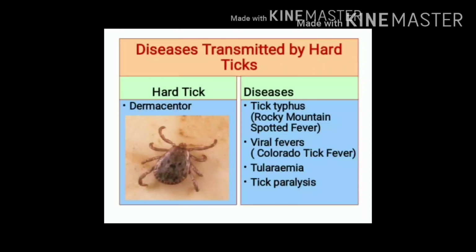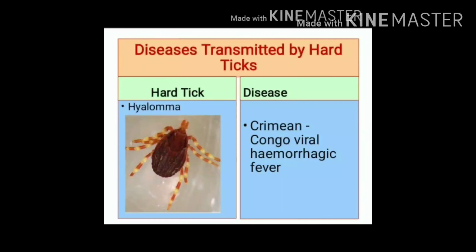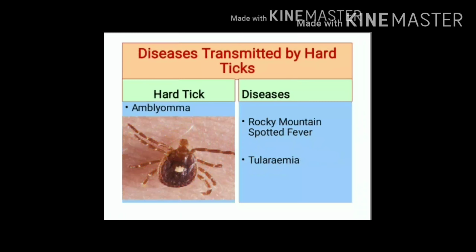Dermacentor hard tick can transmit tick typhus like Rocky Mountain spotted fever, viral fevers like Colorado tick fever, tularemia and tick paralysis. Hard tick Hyalomma can transmit Crimean-Congo viral hemorrhagic fever. Amblyomma hard tick is an important vector of Rocky Mountain spotted fever and tularemia.